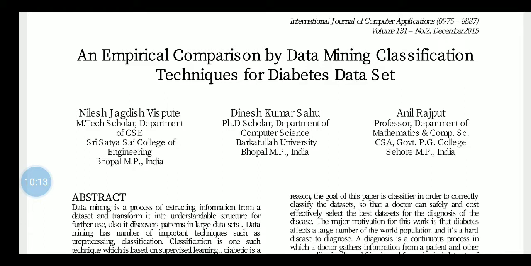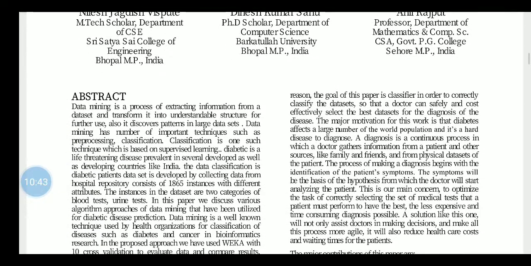Sai College of Engineering, Bhopal, MP, India. Dinesh Kumar Sahu, PhD scholar, Department of Computer Science, Barkatullah University, Bhopal, MP, India, and Anil Rajput, Professor, Department of Mathematics and Computer Science, Government PG College, Sehore, MP, India. Abstract: data mining is a process of extracting information from a data set and transforming it into an understandable structure for further use. This is the abstract, beta.